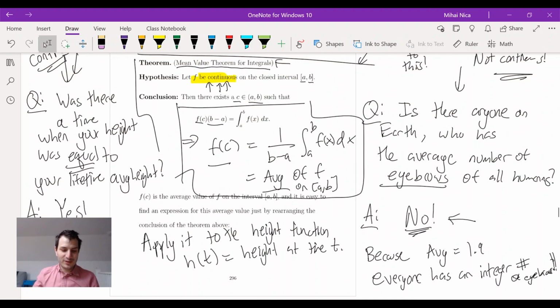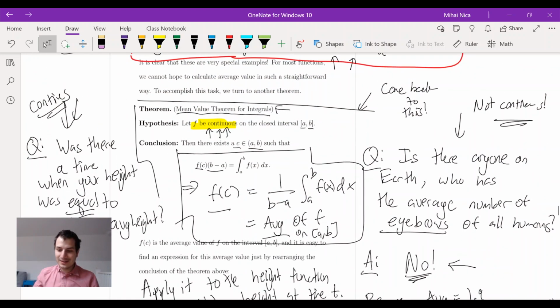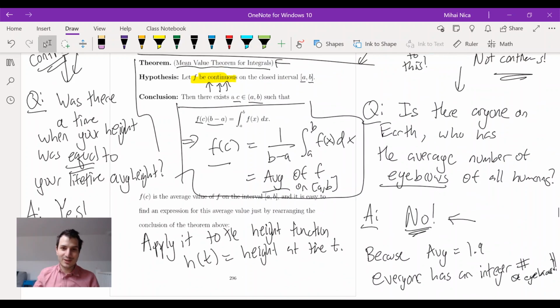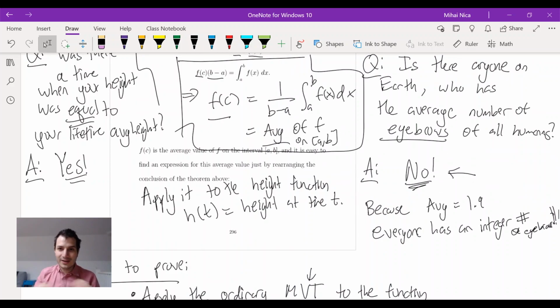Okay, so hopefully you enjoyed that little thing about eyebrows and your height. You can try to think of other situations where the mean value theorem for integrals applies or doesn't apply. It tells you when it is true that there is an element equal to the average of all the elements. And the mean value theorem for integrals tells you that as long as it's a continuous thing, the answer is yes.